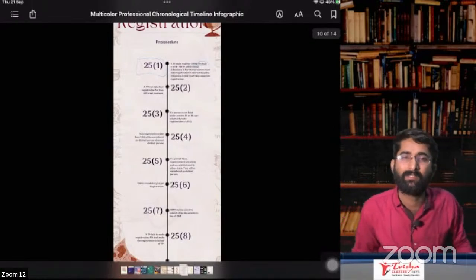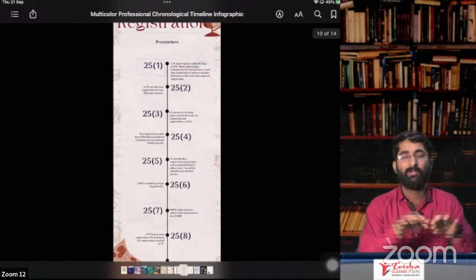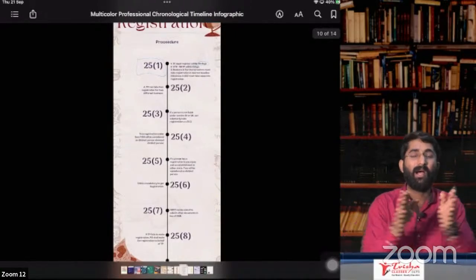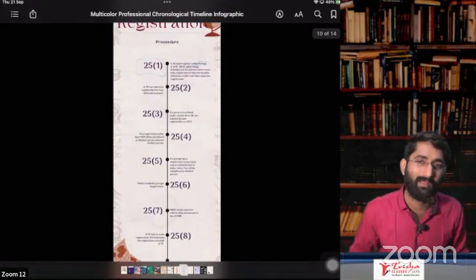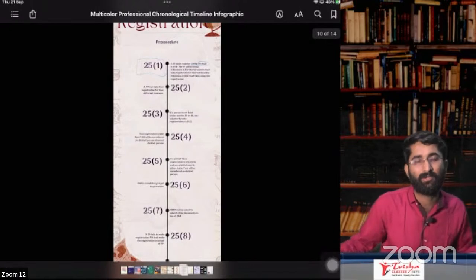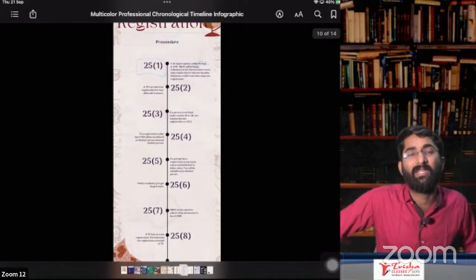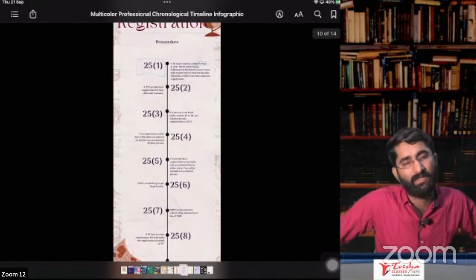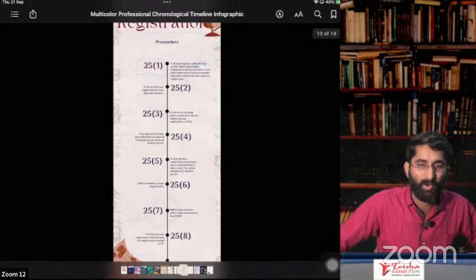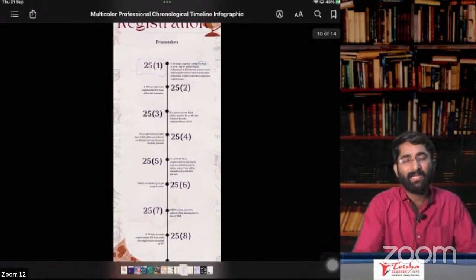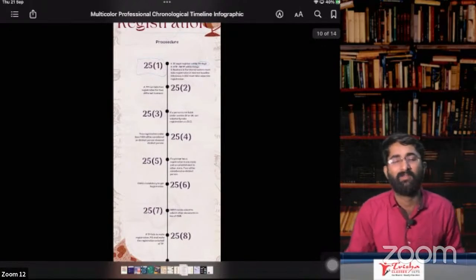Section number 25, subsection 2 is about, you have two branches, sir. I want to take 2 registrations in one state. Can I? Yes, you can take more than 2 registrations. That is possible. Section number 25, subsection 2. Section number 25, subsection 3 is about voluntary registration. MAMU section it is. What is MAMU section? You are not liable under section 22, 24, but still, I want to take the registration. If you want to take the registration, you can take the registration. This is about section number 25, subsection 3.